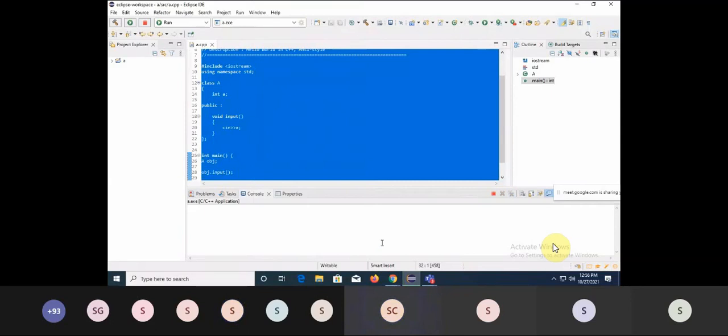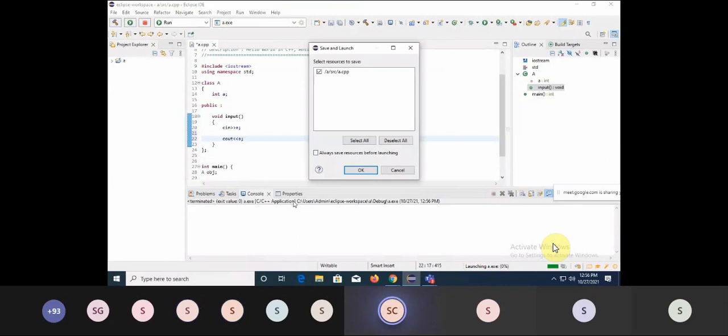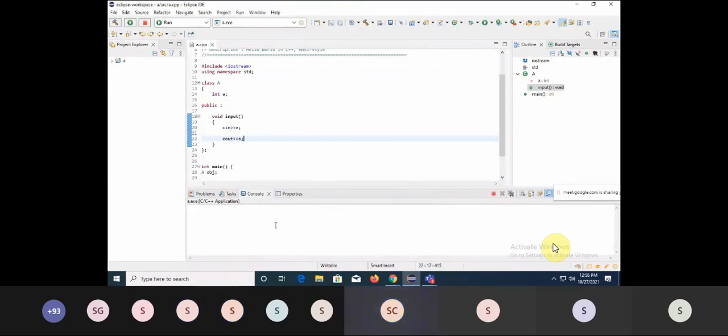So see, the input function executed. I'll just print it out also, cout A. So it is maybe 12 or 2 and the output is 2.